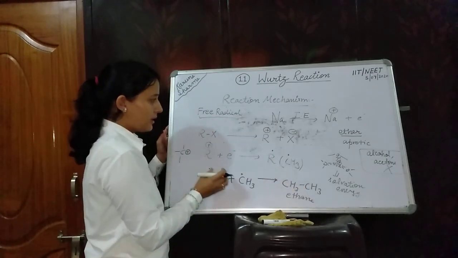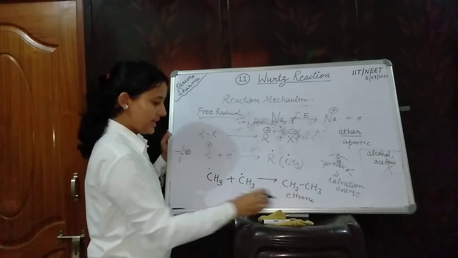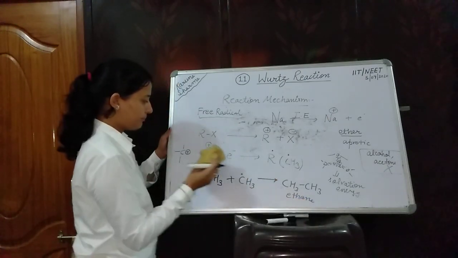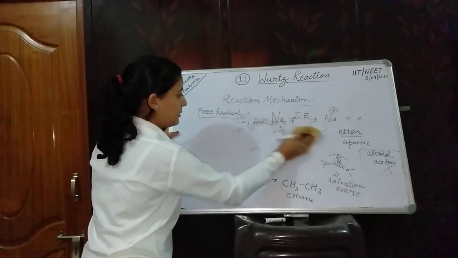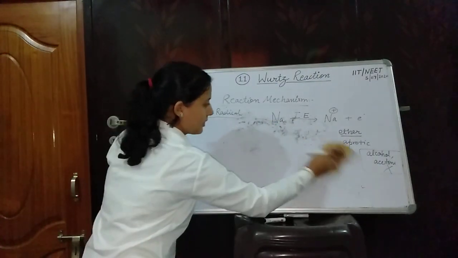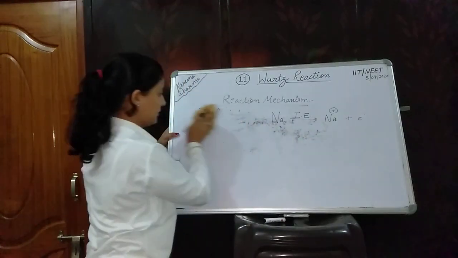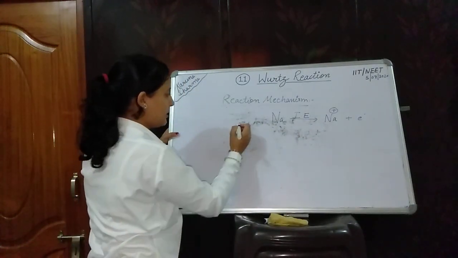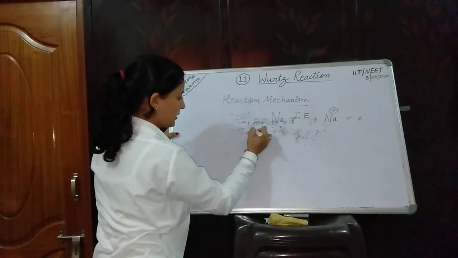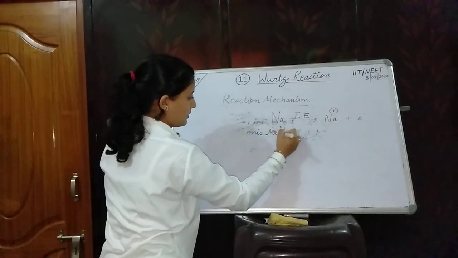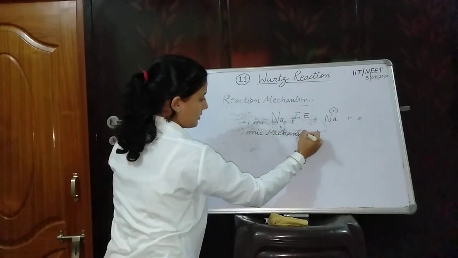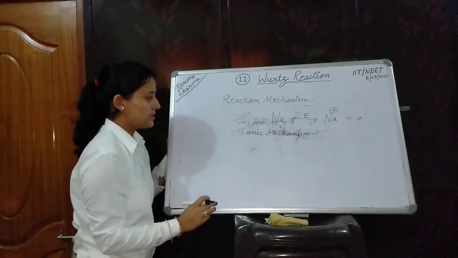Okay. An ionic mechanism is also there for this reaction. In the ionic mechanism, the first step is very simple.